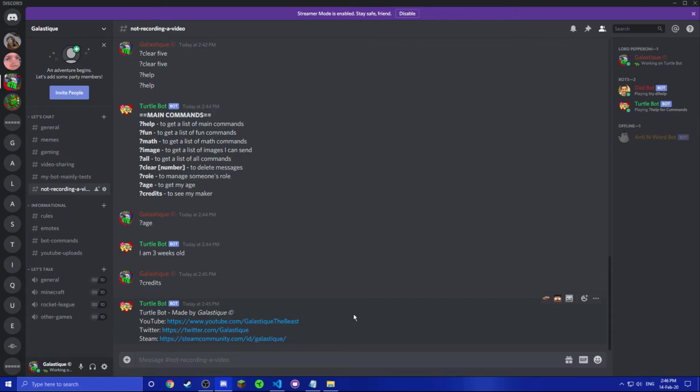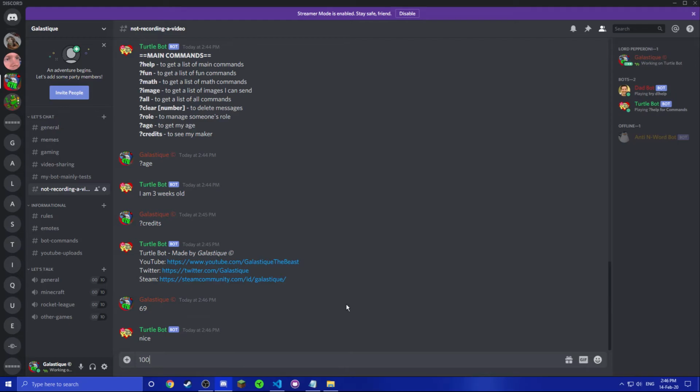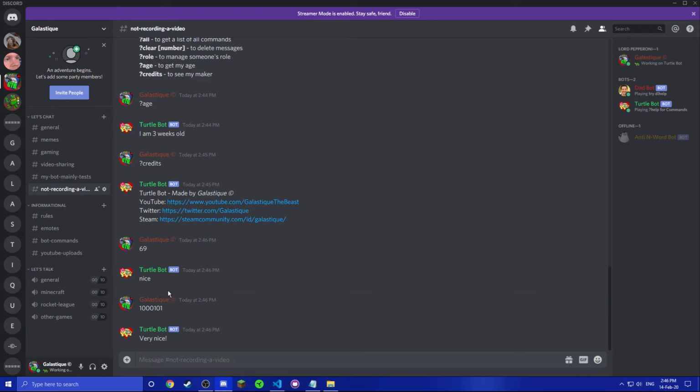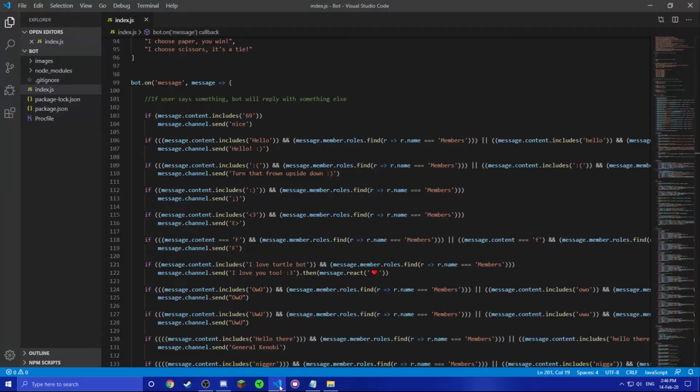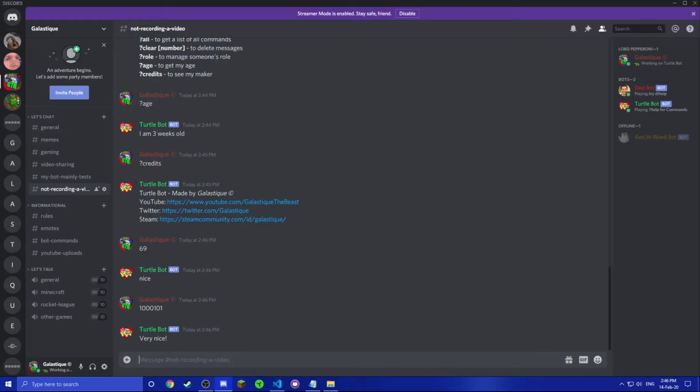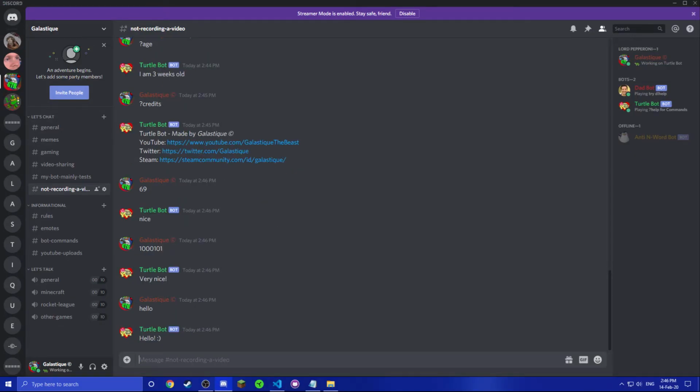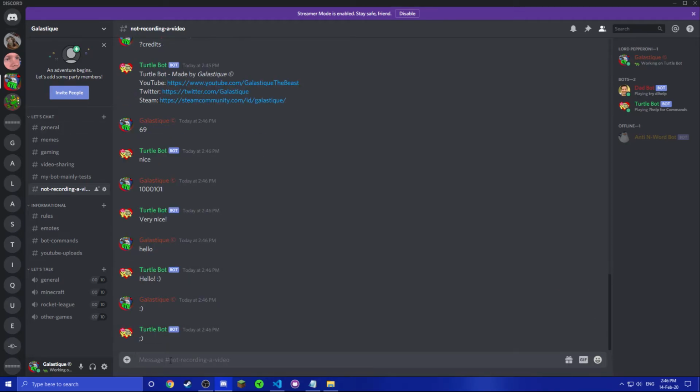Like you saw earlier, if the bot detects 69 in a message, he'll reply nice. If he detects 69 in binary, he'll reply very nice, because this is binary for this. I can explain how it works, but that's not the moment. If he just detects hello, like if someone enters the server, he'll reply hello like this. If you send a smiley face, he'll send a winky face. If you send a heart like this, he'll send a heart. If you send a frown, he'll say turn that frown upside down.